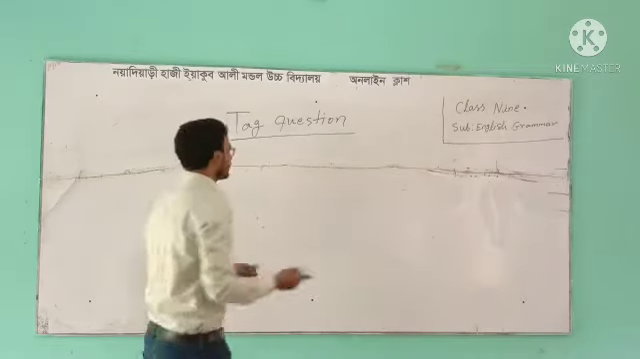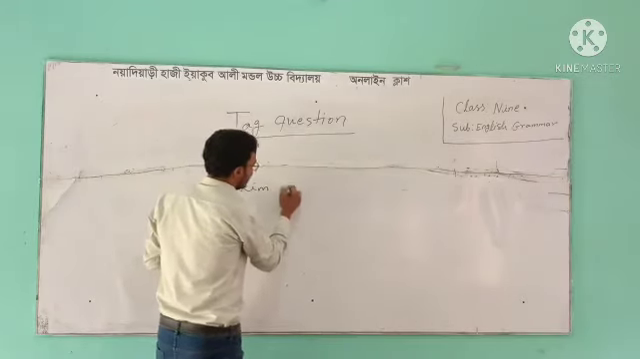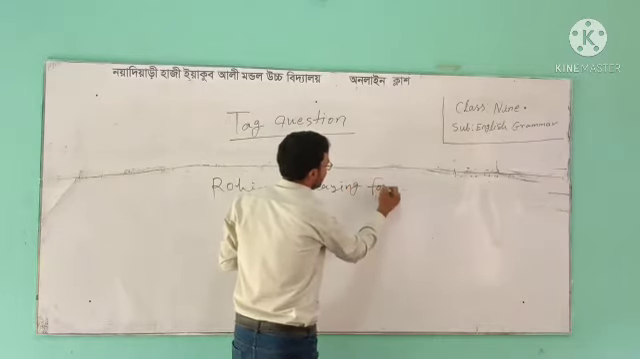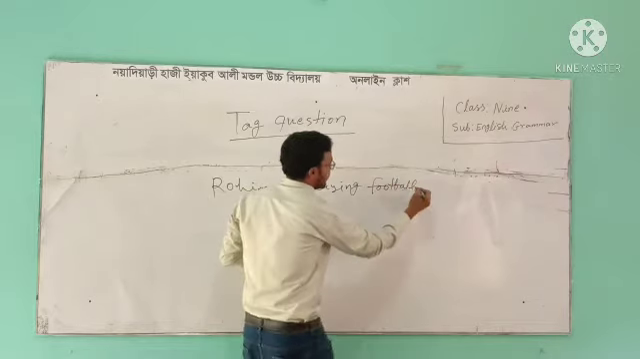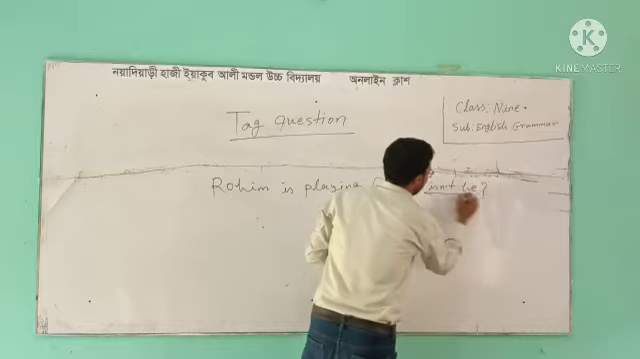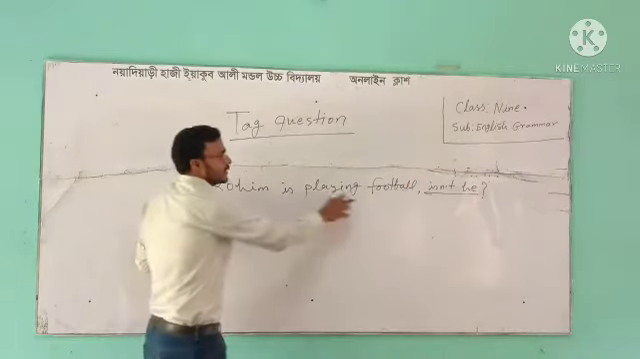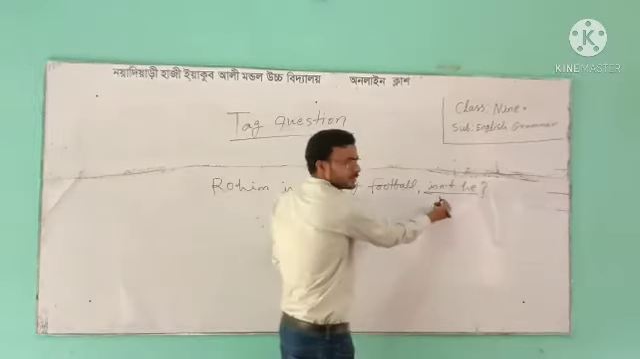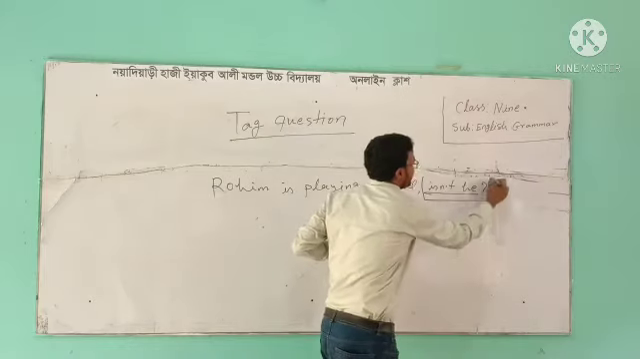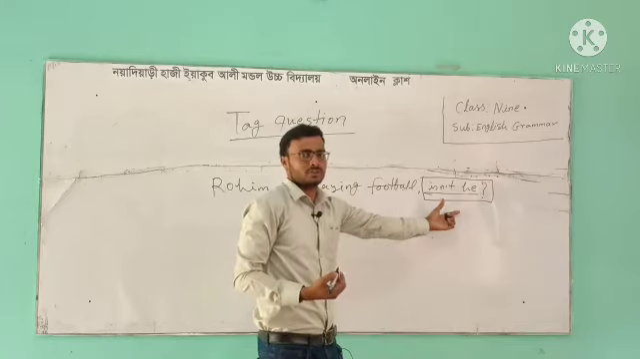For example, Rohim is playing football. Isn't he? Look at the sentence. Rohim is playing football. Isn't he? This part is our tag question form.